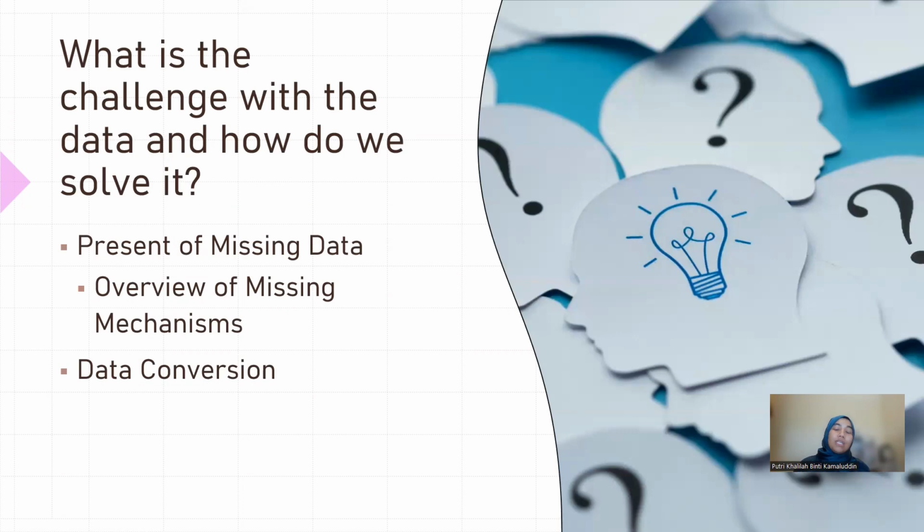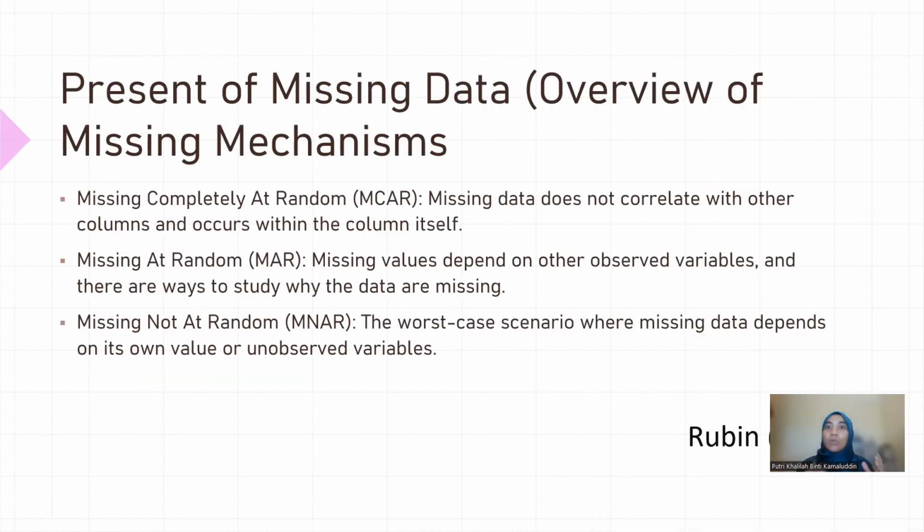So what is the challenge with the data and how do we solve it? During the exploratory data analysis process, we managed to identify the columns with the missing data, and also we need some conversion within the data set itself. Before we understand which column has missing data, we need to understand the missing mechanism itself. Cited by Rubin 1976, there are three types of missing mechanism: first, missing completely at random, missing at random, and missing not at random.